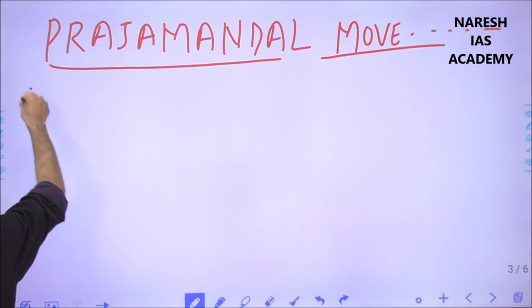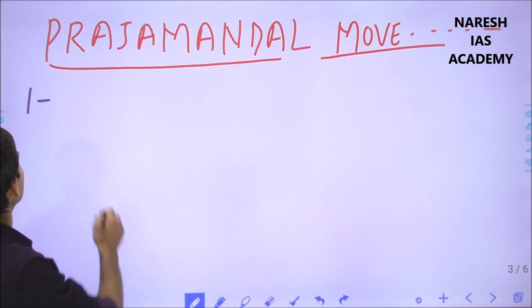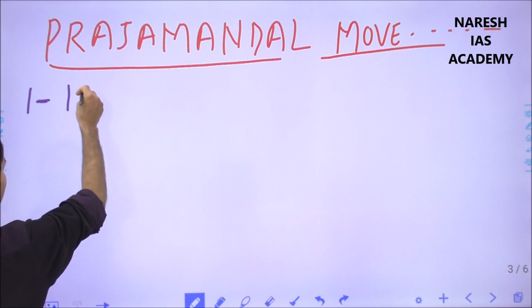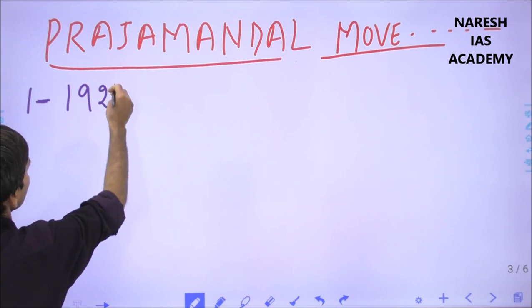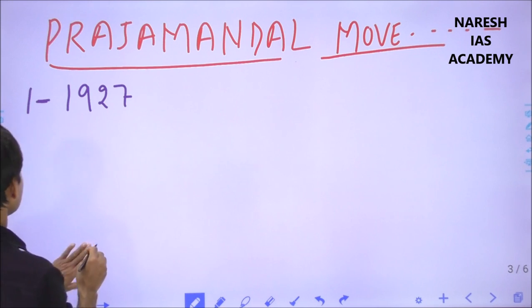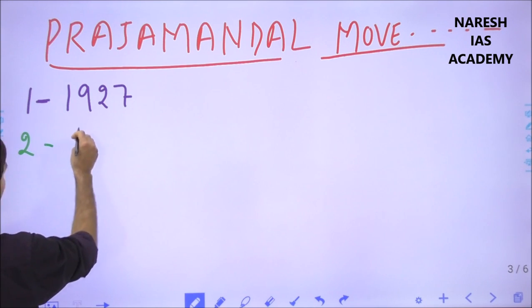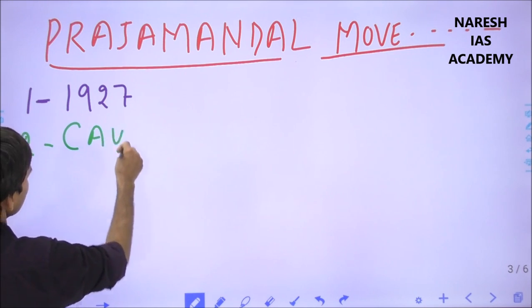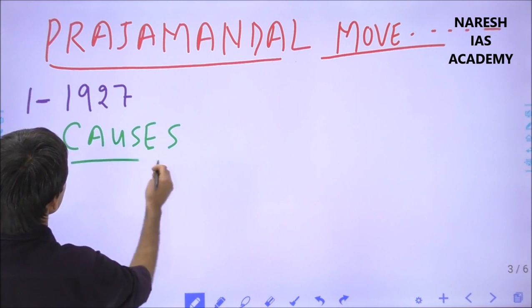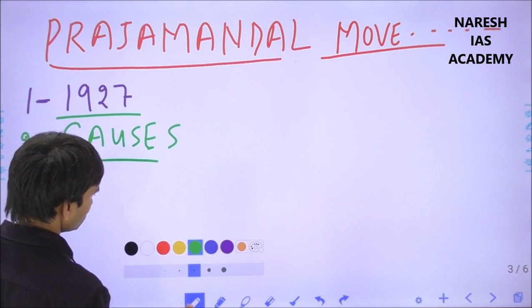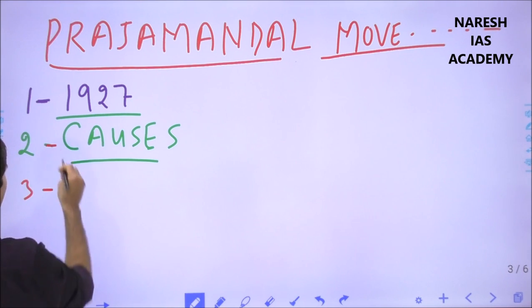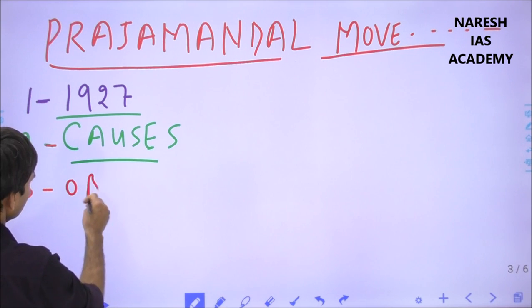First of all, the beginning of the movement from 1927, then the causes of the movement, next the objects.